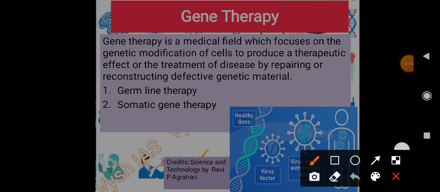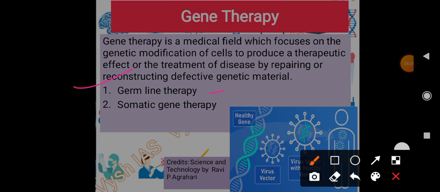So next is gene therapy. What is gene therapy? It is one of the medical fields. It focuses on genetic modification of cells to produce a therapeutic effect. Therapeutic means to cure some disease. We have come across therapy, so what is therapy? To cure. So some curative effect, for that it is used. So therapeutic means to produce a therapeutic effect or the treatment of a disease by repairing or reconstructing defective genetic material.